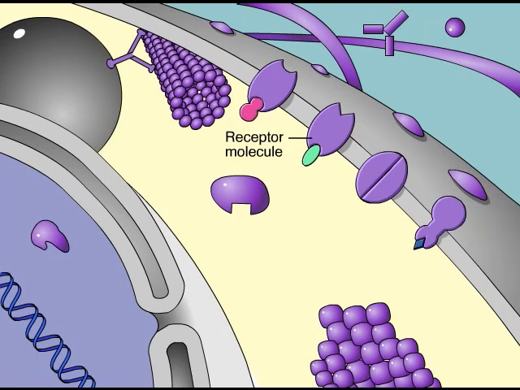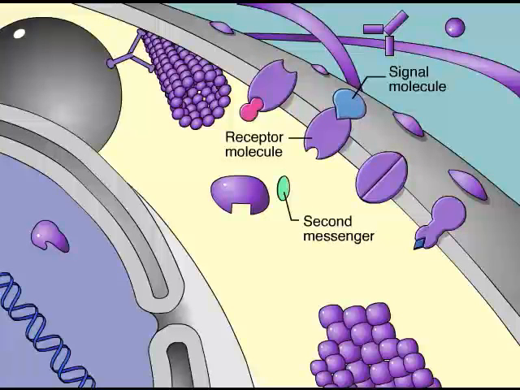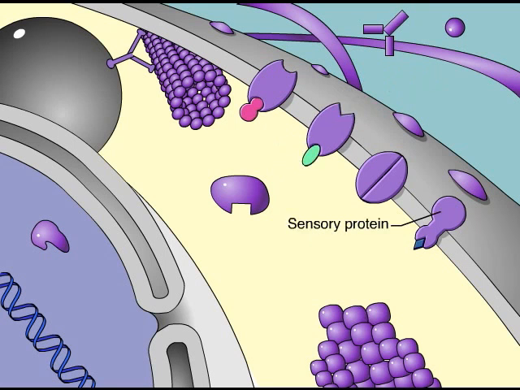Receptor molecules bind to signal molecules and can then emit second messengers, which trigger changes inside a cell. Receptors are thus important links in the system of communication among cells. Some signal molecules, such as hormones, are also proteins. Sensory proteins detect environmental changes such as light and respond by emitting or producing signals that call for a response.